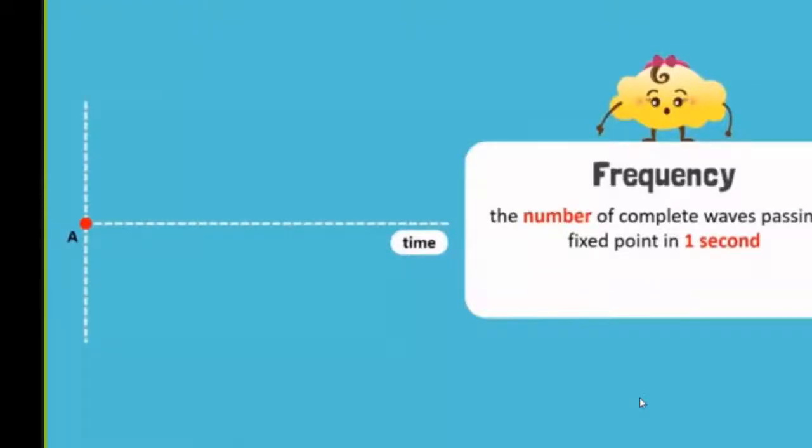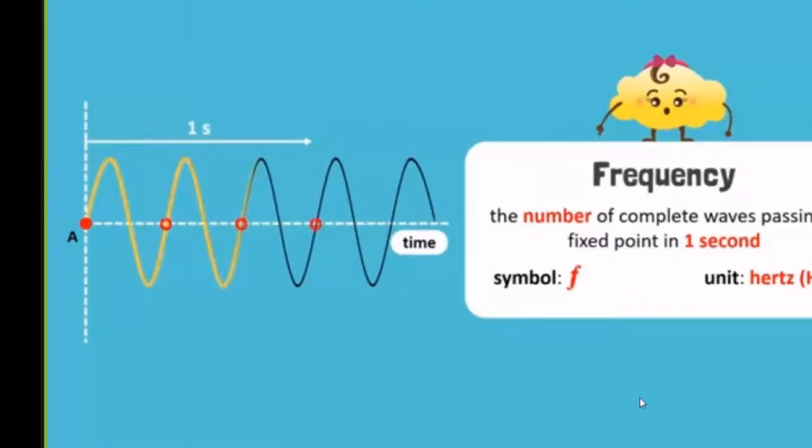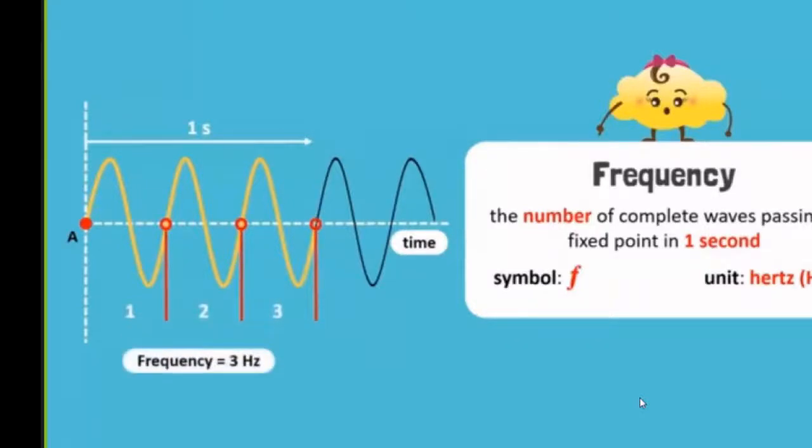The frequency of a wave is the number of complete waves passing a fixed point in 1 second. Frequency is given the symbol f and is measured in units called hertz, Hz. Let's look at this wave, which is traveling from left to right. Can you count how many waves pass through point A in 1 second? Observe that in 1 second, exactly 3 waves pass through point A. Therefore, the frequency of this wave is 3 Hz.